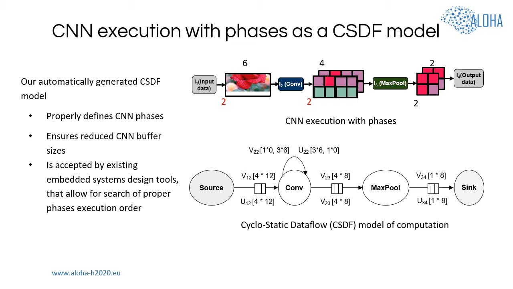The CSDF model generated via our algorithm properly defines phases for the CNN execution with phases, ensures that CNN is executed with reduced buffer sizes, and is accepted by existing embedded tools that allow for search of proper phases execution order. In particular, in our approach, we utilize the SDF3 tool to find execution order of CNN phases for CNN execution with reduced memory cost.